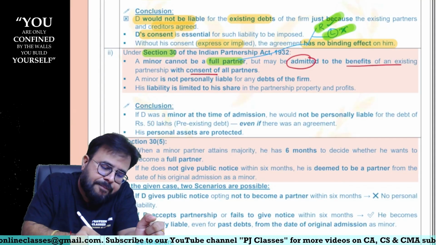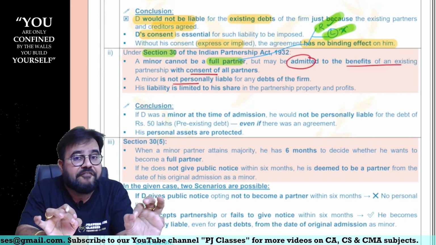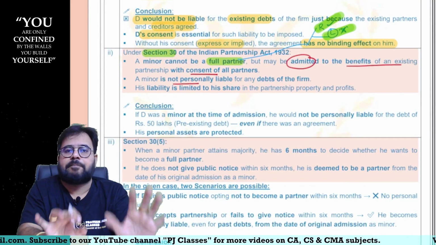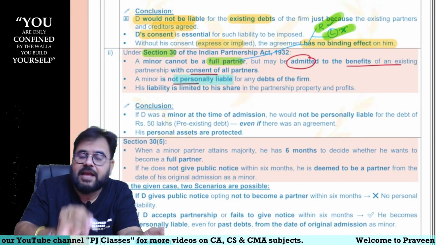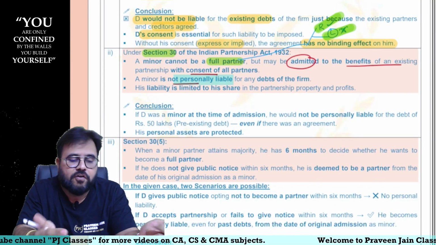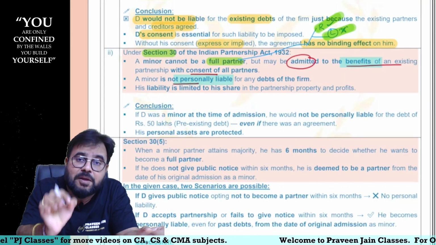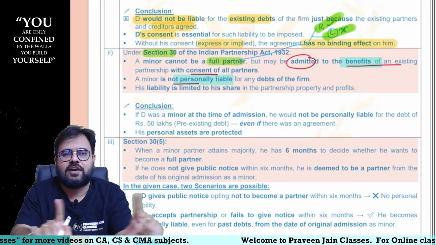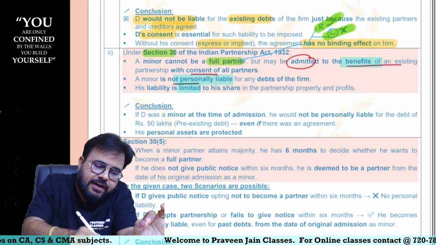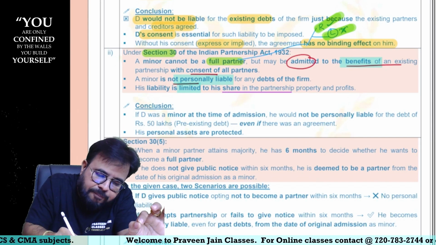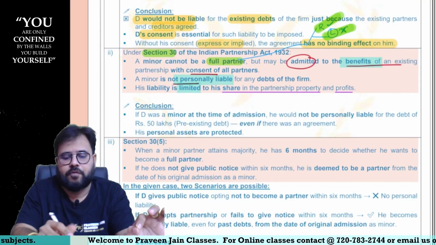Okay. Now tell me, if you are making a minor a partner, the minor will not incur any personal liability for the debts of the firm, sir, because he was only admitted for the benefits of the firm. He was not admitted to incur any personal liability. His liability will be limited to the share in the partnership profits and property, sir.